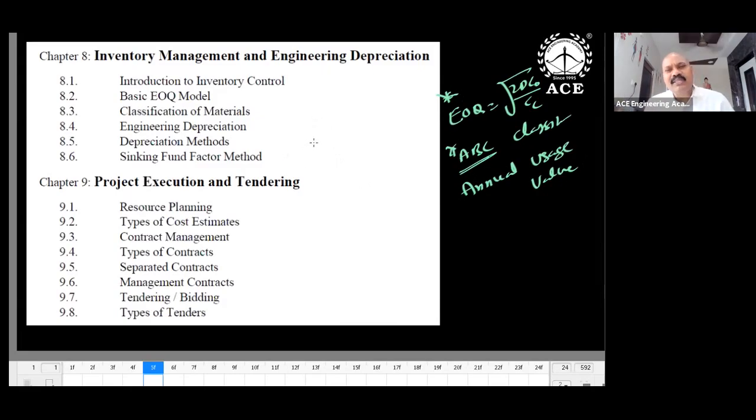Depreciation, I think there are many methods: straight line method, declining balance method. At least go through the straight line method in depreciation. Anyway, I'll give the details a little bit later, but I'm giving the outline of the chapter now. At least focus on the EOQ model, classification of materials, and depreciation methods. These are numerical oriented, so you have to focus on these.